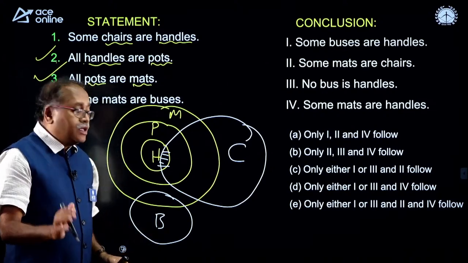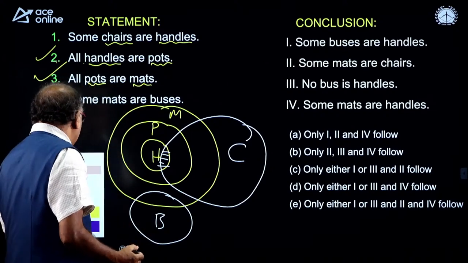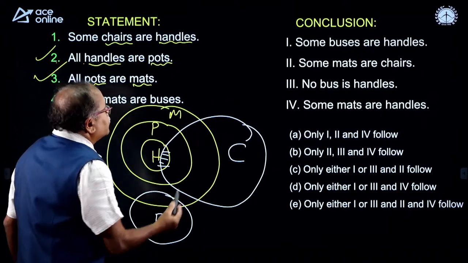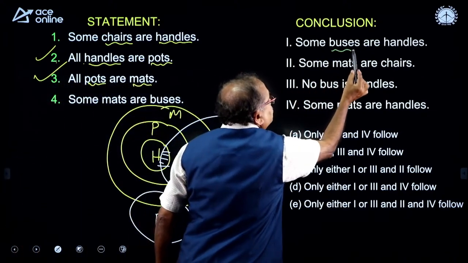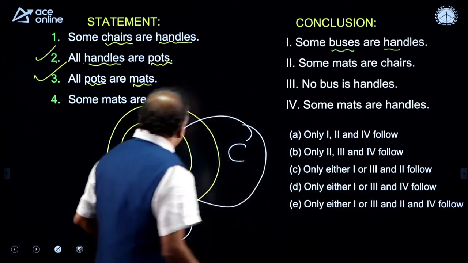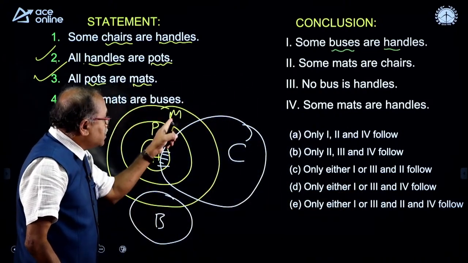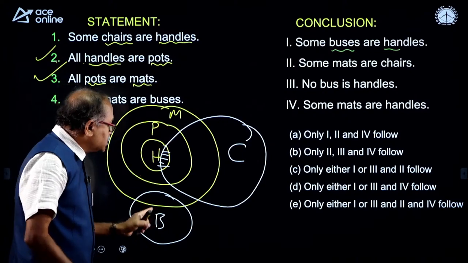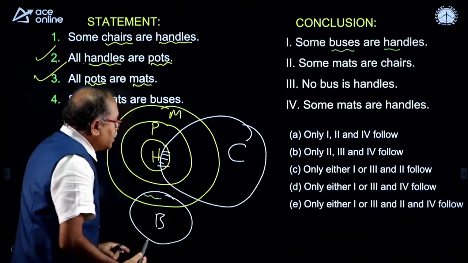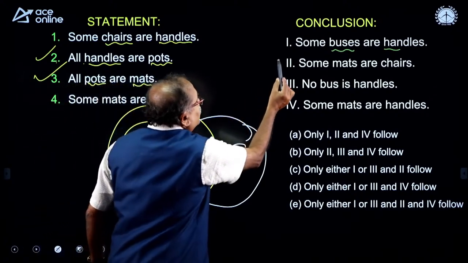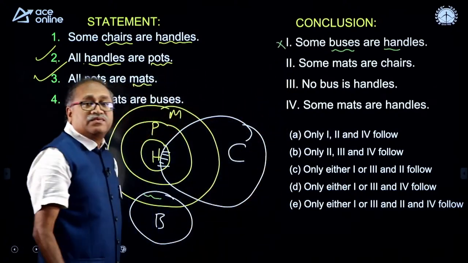The time is up. I am just verifying it. By the time you may get the answer. So, let me check this one here. The first one, it says some buses are handles. Where is the bus? This is bus, and some buses are mats, or some mats are buses, this intersection, but I cannot say some buses are handles. So, remove the first one.